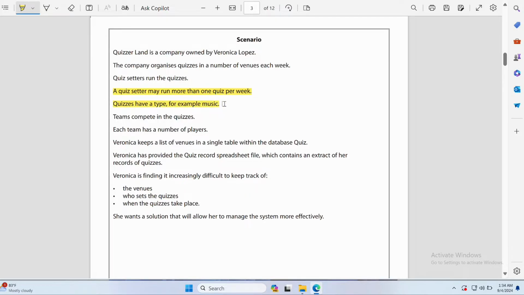Suppose one of the quizzes is music, and there is a competition going on between the teams, and they divide each team member. Then they also mention that Veronica keeps a list of venues in a single table within the database. Veronica has provided the quiz record spreadsheet file. So in the database file we will get a spreadsheet file, which contains an extract of the record of quizzes.